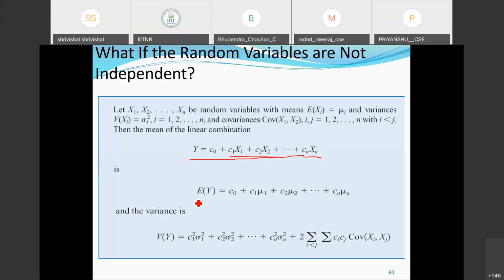Once we go for the expectation operation, we can observe the c naught will appear from here to here as the constant term, and the rest of the terms c1 into x1. Expectation on the x1 terms will lead to mu1. Similarly, the expectation operation on the x2 terms will lead to mu2, and so on.